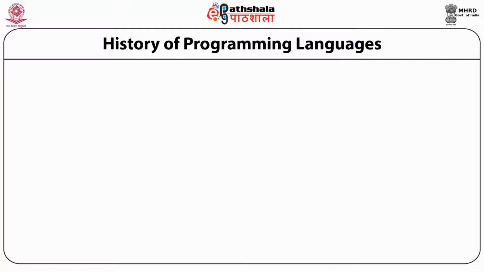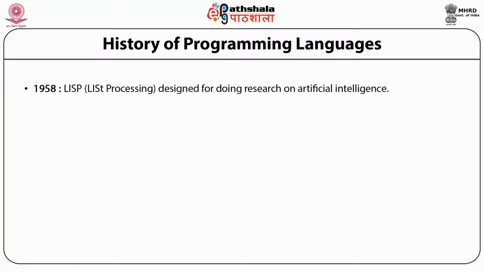We have the Fortran language, which was developed in 1957, and this language is particularly used by mathematicians and scientists for mathematical calculations. Continuing with the history, we have another language, that is Lisp, for list processing. This language was developed for doing research in artificial intelligence, and it was developed in the year 1958.